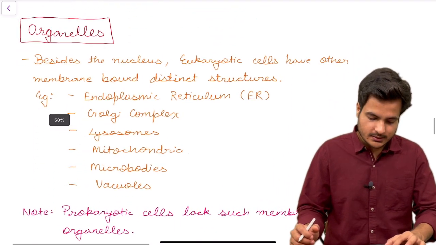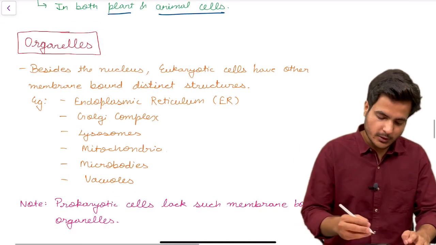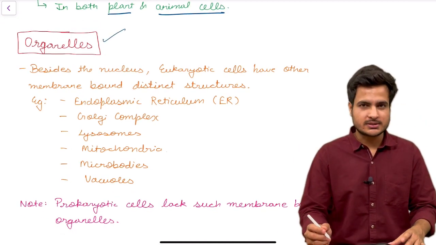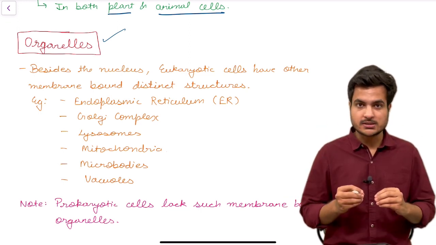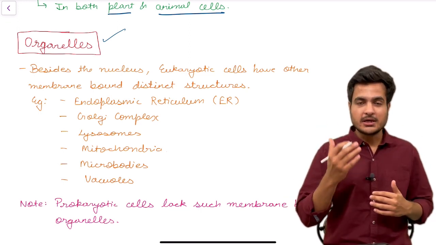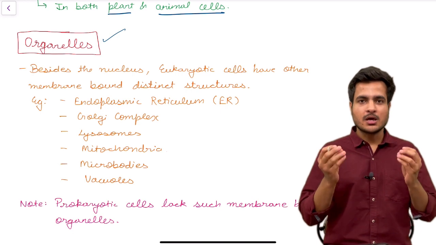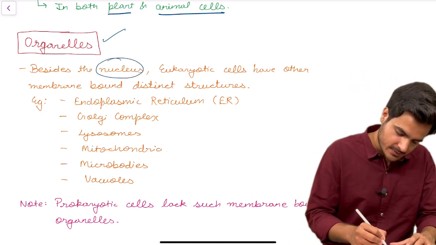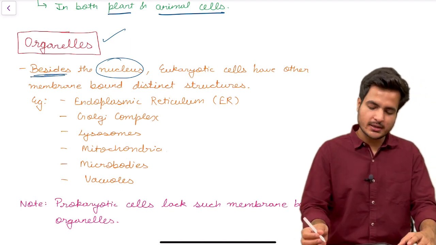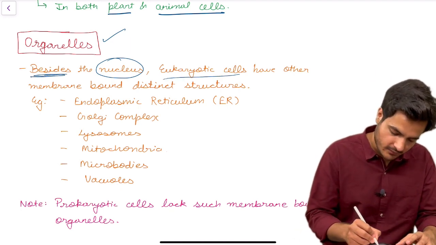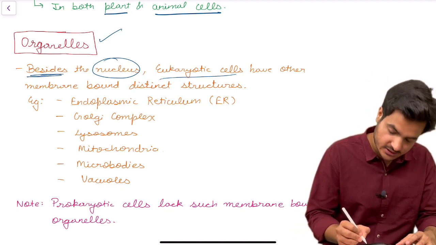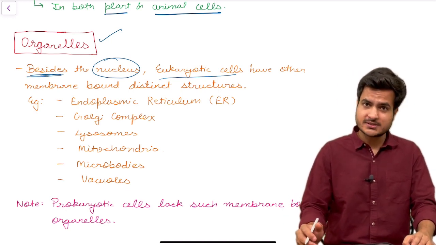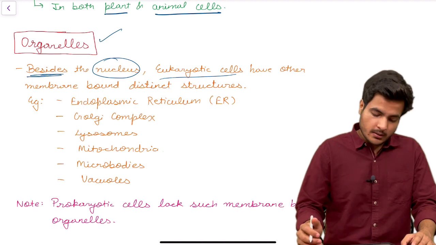Now let's discuss organelles. What do you mean by organelles? Organelles are membrane-bound structures present inside the cytoplasm, which have their individual roles for the maintenance of life of a cell. So besides the nucleus, besides meaning in addition to the nucleus, eukaryotic cells also have other membrane-bound structures which are known as organelles. And let's name a few organelles present in eukaryotic cells.